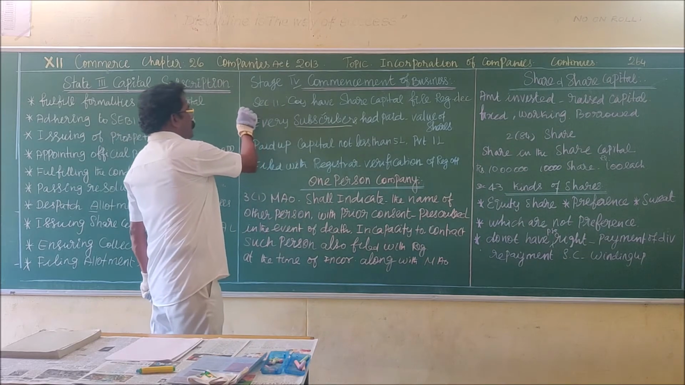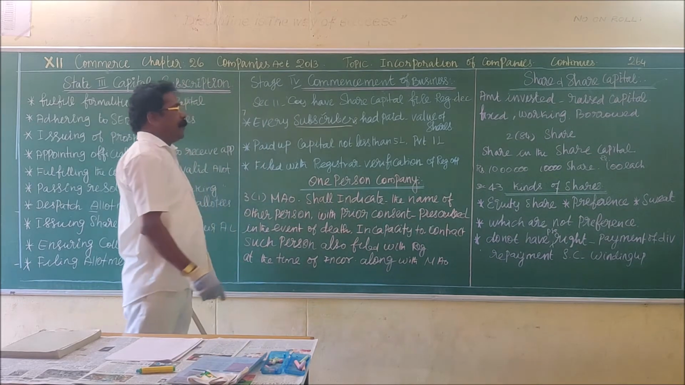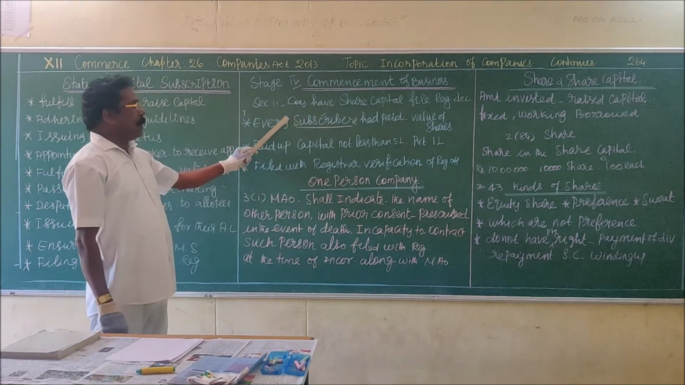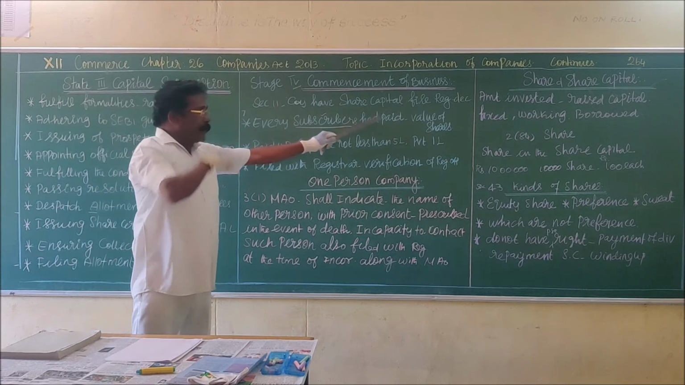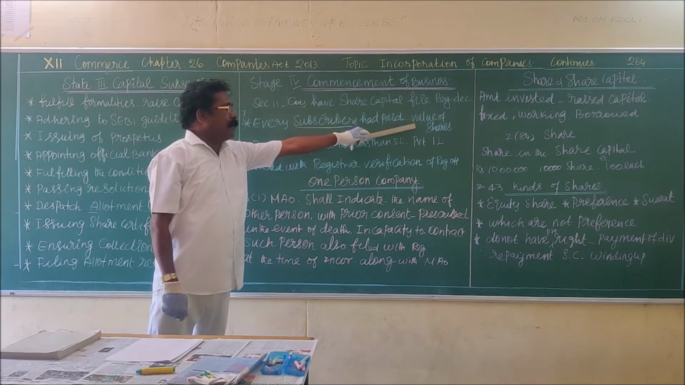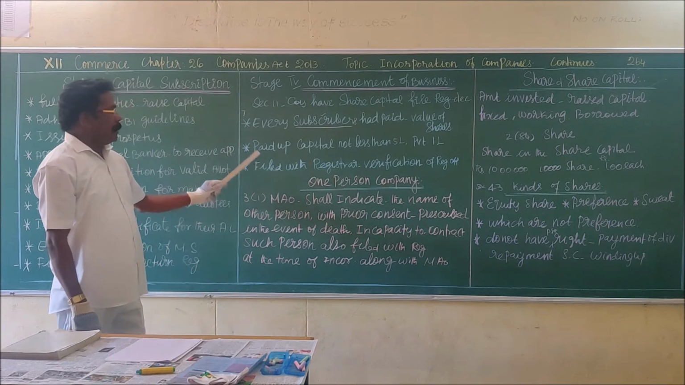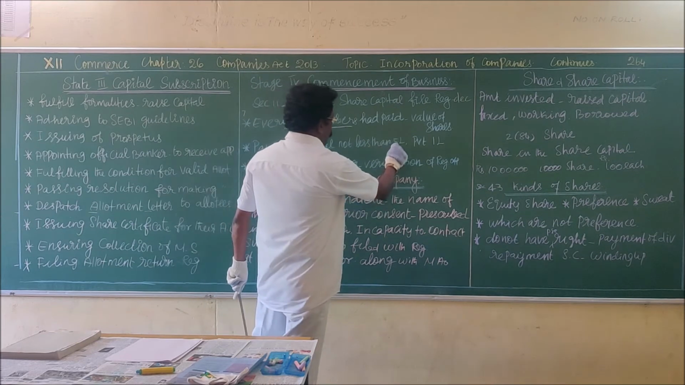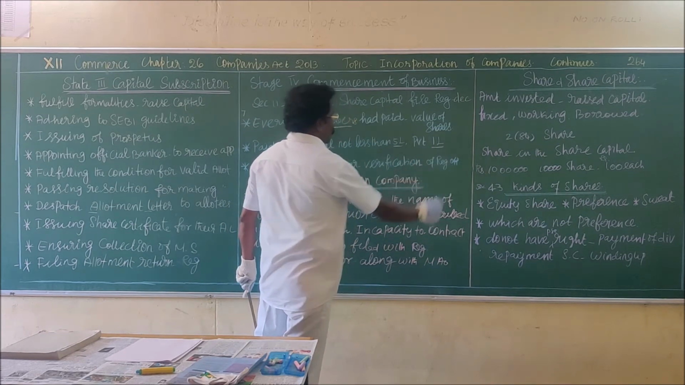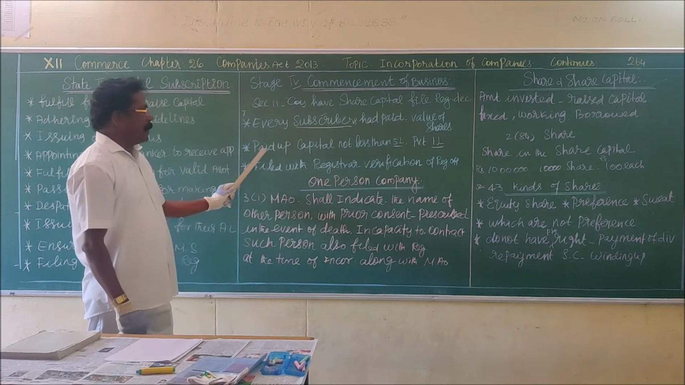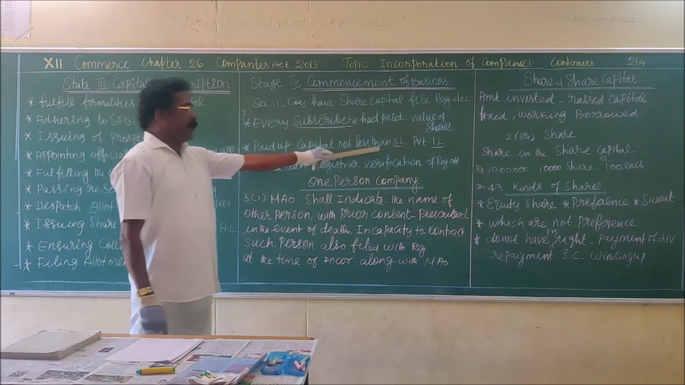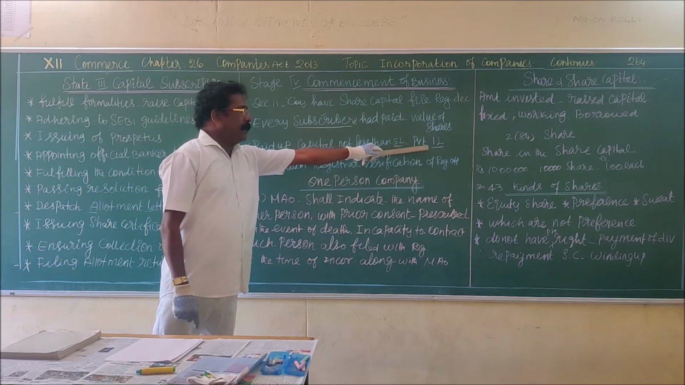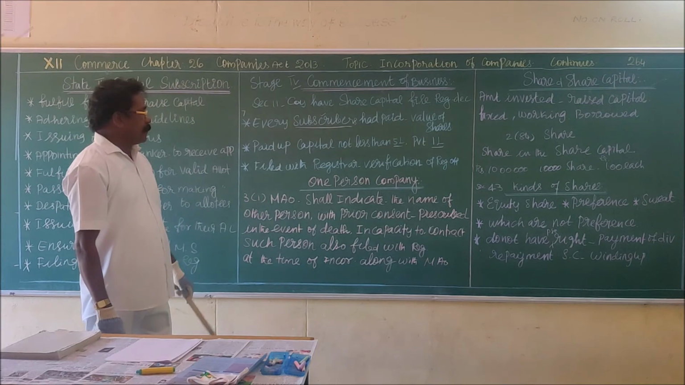So minimum how many persons are required? 7 persons are required to sign the memorandum of association. They have to take qualification shares. For the shares, they have to pay the value of shares. Then the paid up capital should not be less than 5 lakhs in case of a public limited company, and 1 lakh in case of a private limited company.